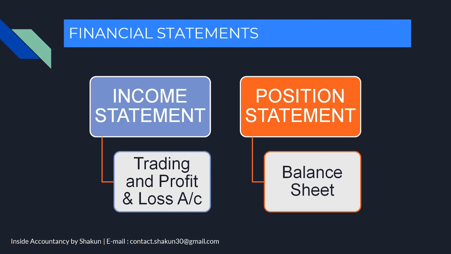From the trading account, we come to know about our gross profit, and from the profit and loss account, we come to know about our net profit. On the other hand, position statement, again, as the name itself is suggesting, tells us about our financial position. It involves the preparation of a balance sheet. Balance sheet shows us the position of our assets and our liabilities. So financial statements involve the preparation of trading and profit and loss account and the balance sheet.